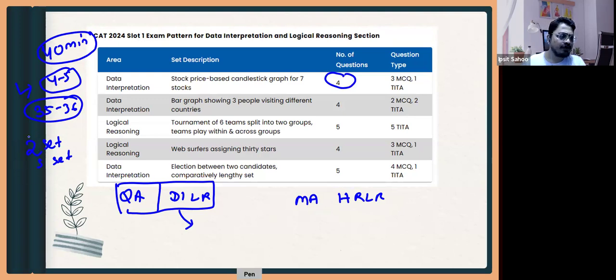So two sets, one set or three sets: either you can attempt two sets or three sets depending on the difficulty level. Sometimes the paper is very difficult and you will have to end up with just one set. Or one set is completed, the second set is not completed, one or two questions are done. In that case also, whatever you are getting, you have to cope with that. Other than that, you should do a lot of practice, then only can you excel in this exam.